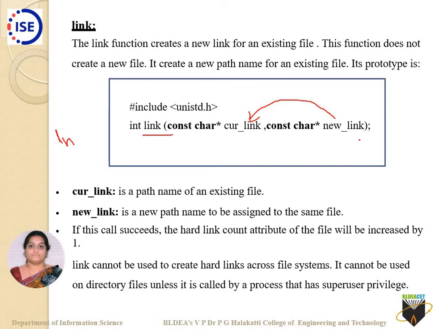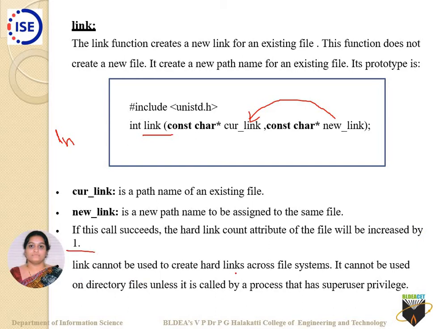Its prototype is like this. The current link you'll be specifying here is the path name, and the new path name, or the new file name where you want to have a link, will be taken as the second argument. Current link is the path name of an existing file. New link is a new path name to be assigned to the same file. If this call succeeds, the hard link attribute of the file will be increased by 1.